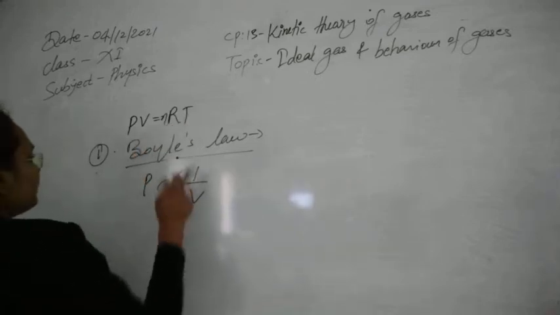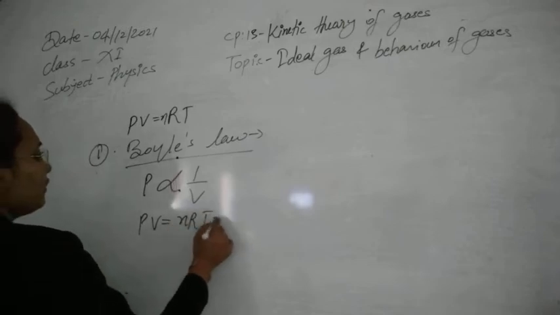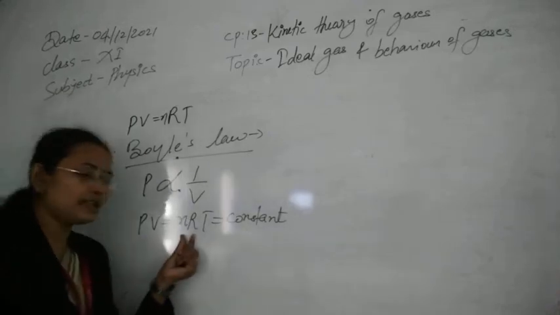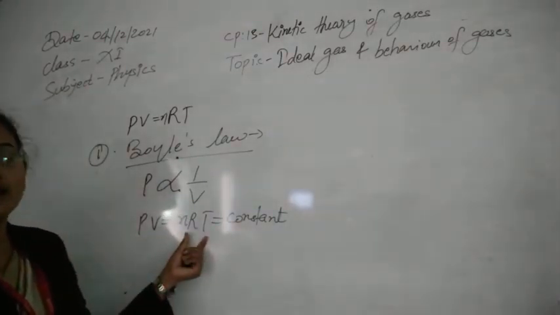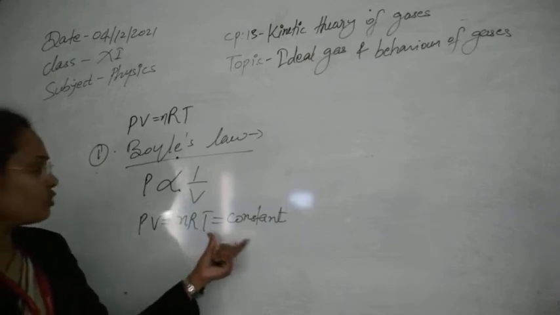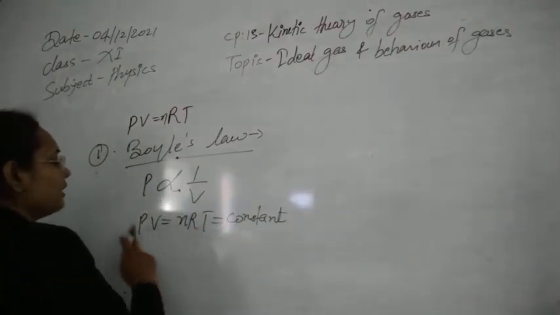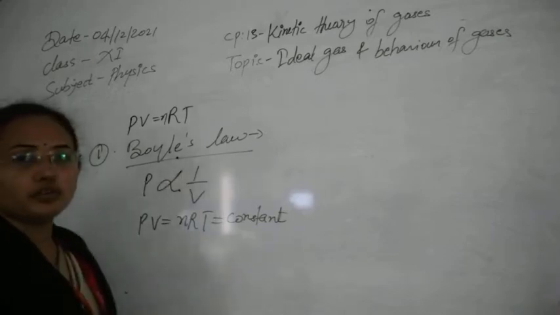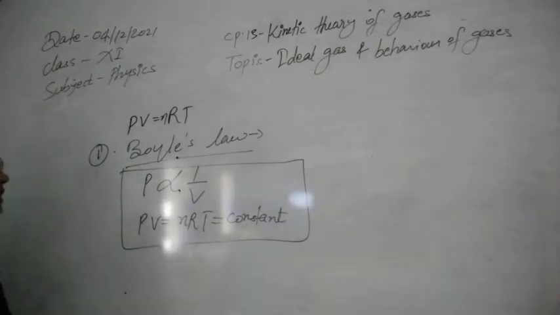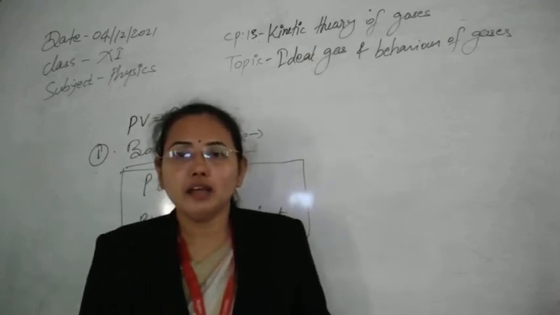At constant temperature, you can write PV equals nRT, and obviously it will be constant, because the number of moles in the gas will be constant. R is called the gas constant, that is also constant. Temperature I am saying is constant. So all these things will be constant, so PV equals constant, and that can be written as P is inversely proportional to 1 by V. So simply, in the ideal gas equation, if we put temperature constant, that becomes Boyle's law. So Boyle's law establishes a relationship between pressure and volume.